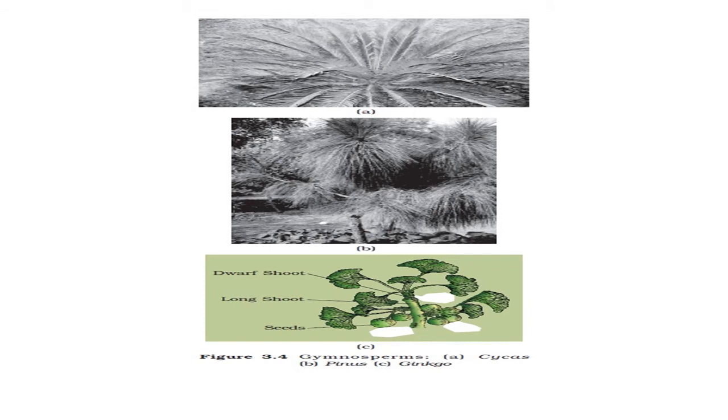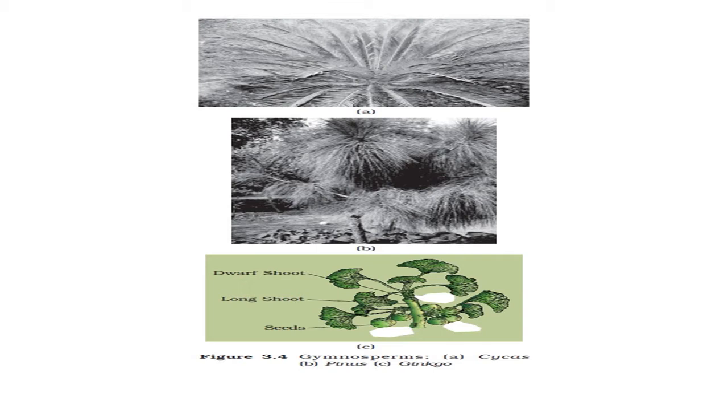In this figure we can see some plants which belong to the gymnosperm division. The first figure is a picture of the Cycas plant, commonly found in general gardens. In this picture you can see it has large leaves and it is not a branched plant.